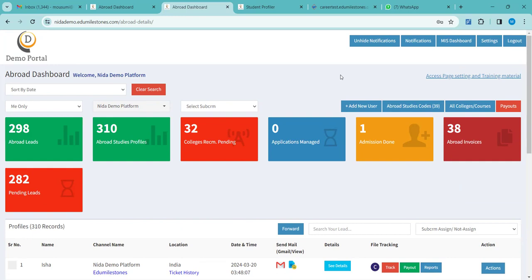Any other doubts? I have a doubt. This main CRM, can we open it in 2 or 3 systems, or is it restricted to one? You can. Okay, fine. Thank you. Any other questions?